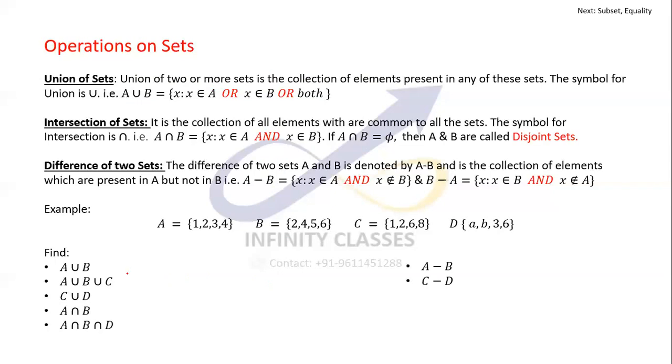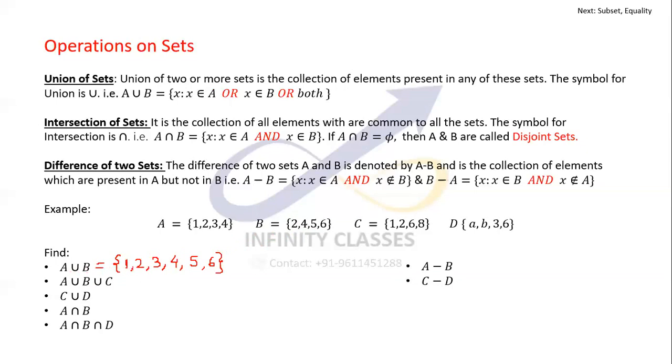Take A union B, where A is defined as this and B is defined as this. A union B would be, in curly brackets: 1 is there in A, 2 is there in both A and B, 3 is there with A, 4 is there with both A and B, 5 is there with only B, and 6 is there with only B. But even if it is only with B, it is to be included.